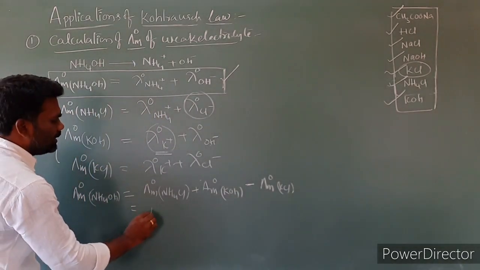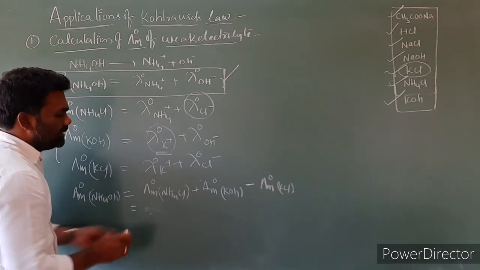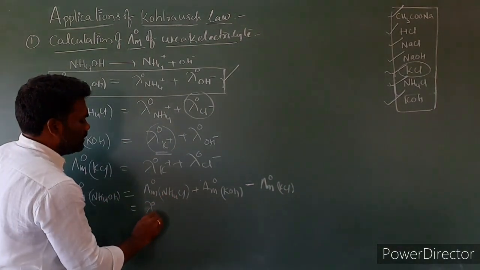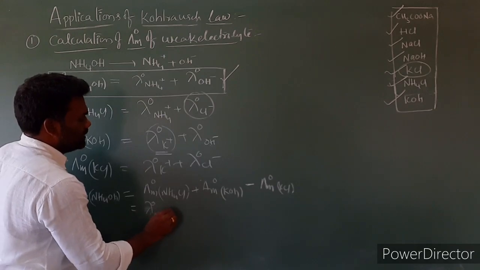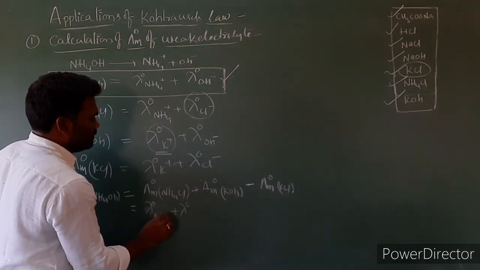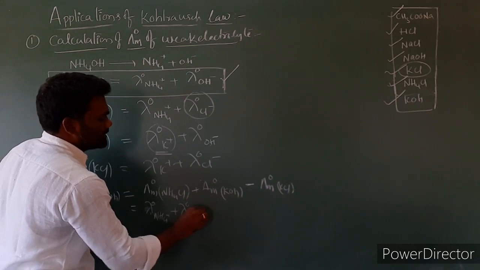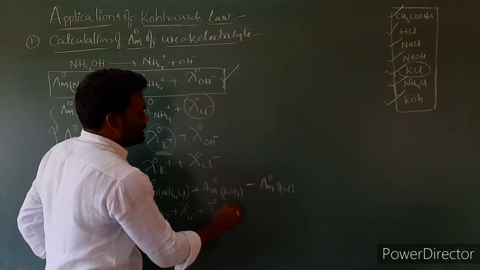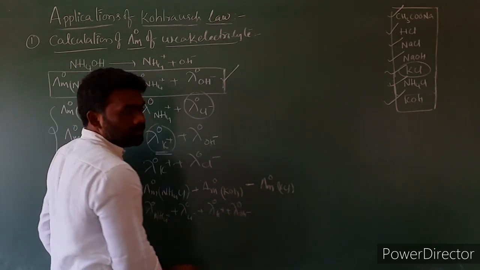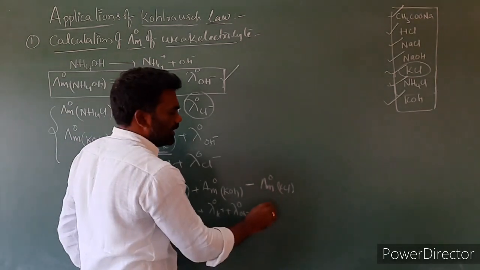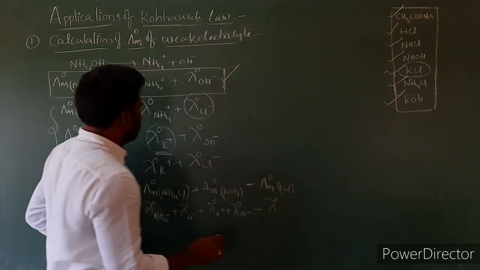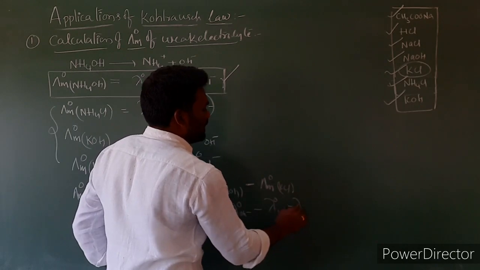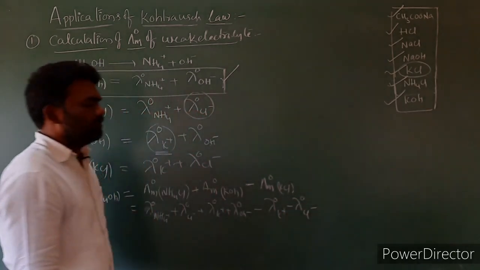Then we get lambda naught NH4 plus, lambda naught Cl minus, plus lambda naught K plus, lambda naught OH minus, minus lambda naught K plus, lambda naught Cl minus.